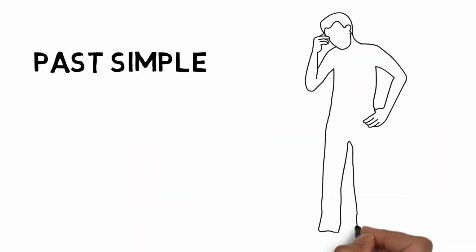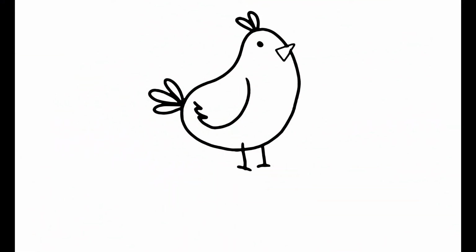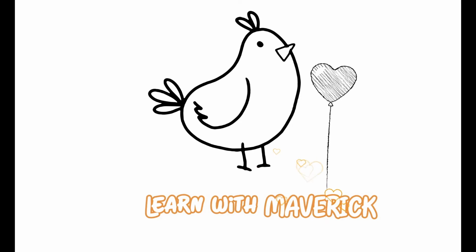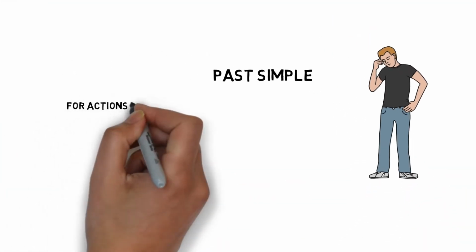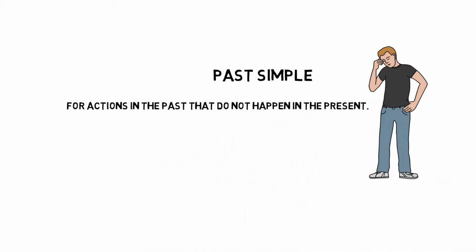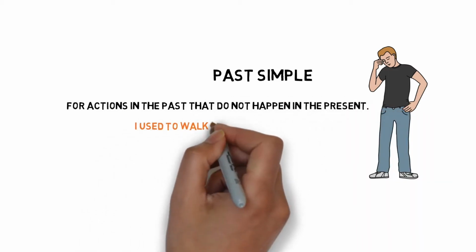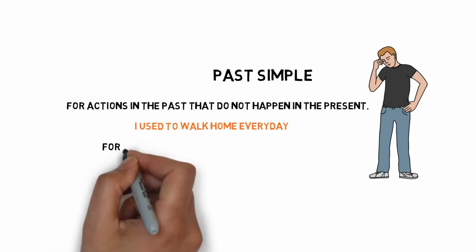Past simple. What is past simple? Let's try to understand the use first. We use past simple for actions in the past that do not happen in the present. So we have the example, I used to walk home every day. So we understand that walking is no longer part of his everyday thing.